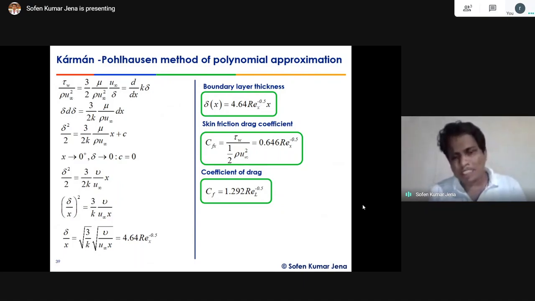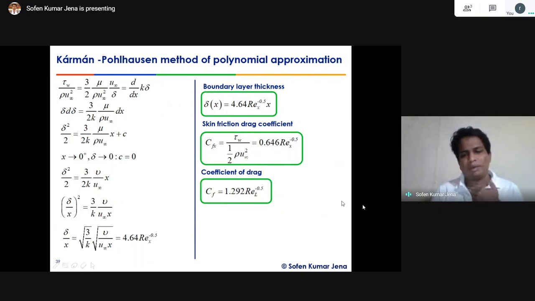This is the wall shear stress tau omega divided by the kinetic energy of the free stream. If you divide it by 1 by 2 rho u infinity squared and take the algebraic expression, it becomes how much? This becomes 0.64 into Reynolds number based on x to the power minus 0.5, right? So it is a local drag coefficient.